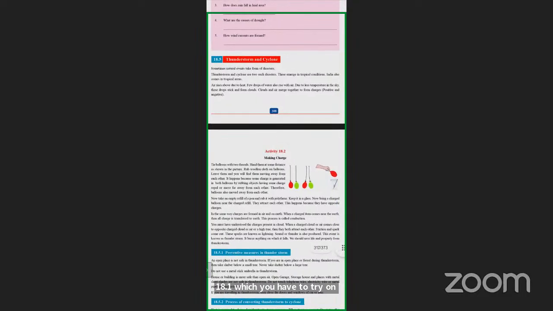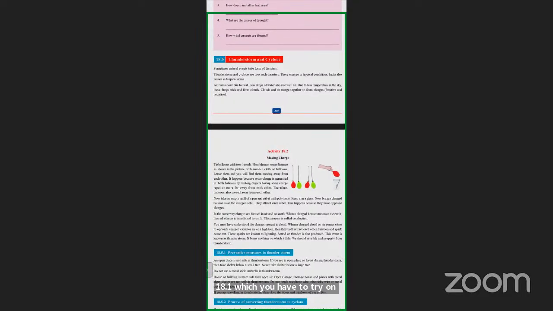Okay. Then we are having thunderstorm and cyclone. Now, some natural events take the form of disasters. Okay? Some natural events, if they are happening at a huge level, if it's affecting a huge area, a huge mass of people, it will take the form of a disaster. Thunderstorm and cyclone are two such disasters.